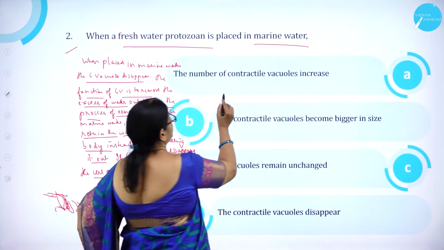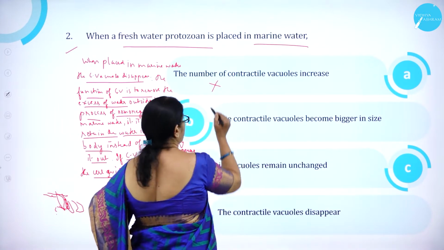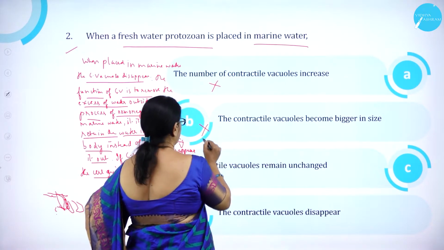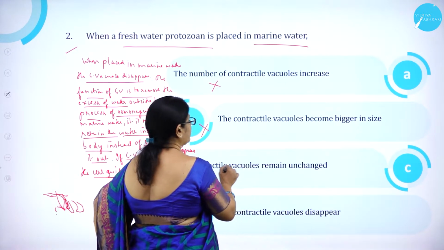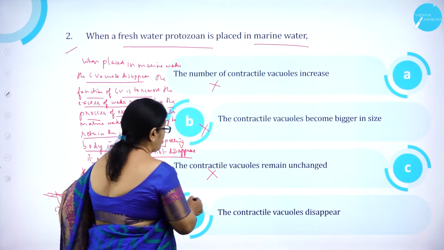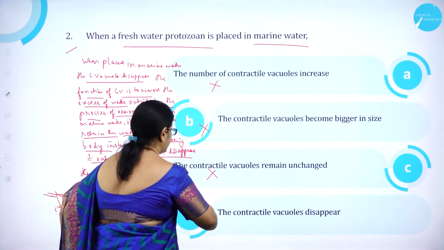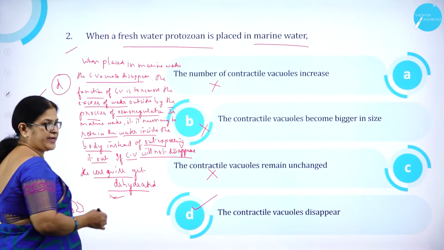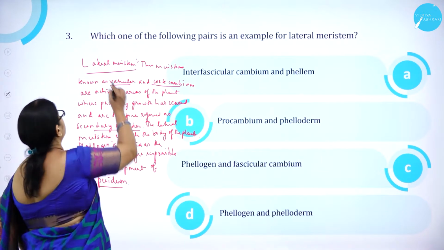So option A, the number of contractile vacuoles increase, is wrong. Option B, the contractile vacuoles become bigger in size, is wrong. Option C, the contractile vacuoles remain unchanged, is wrong. Option D, the contractile vacuoles disappear, is correct. Option D is correct. Question number 3.